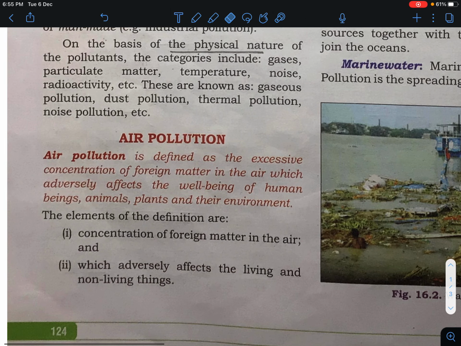Now, in this chapter, first we are going to discuss air pollution. Air pollution is defined as the excessive concentration of foreign matter in the air which adversely affects the well-being of human beings, animals, plants, and their environment.